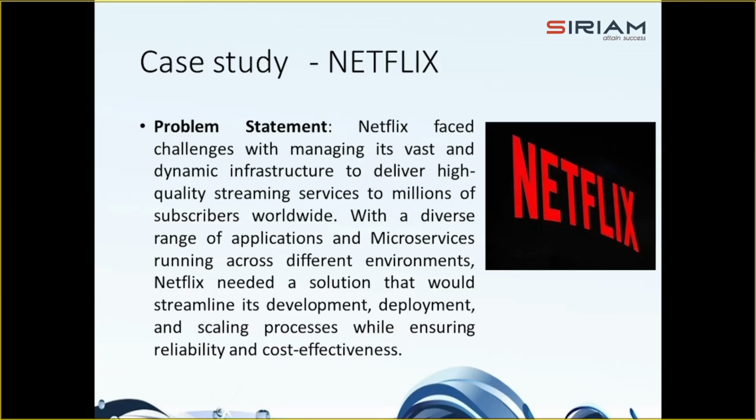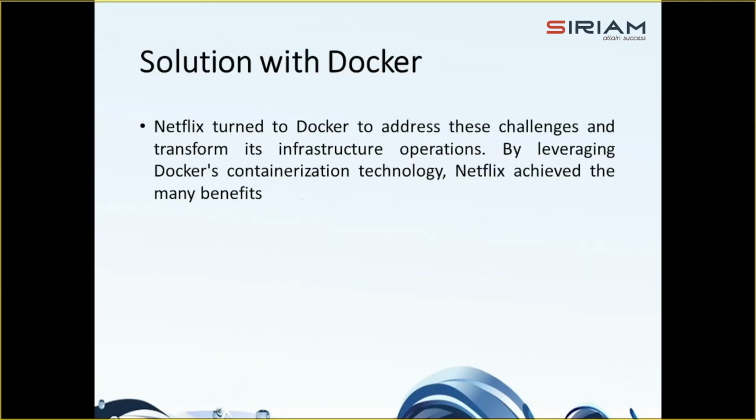And next was cost effectiveness. So managing a vast infrastructure incurs high cost, both in terms of hardware resources and operational expenses. So Netflix needed to find ways to optimize cost without compromising the quality of its services or sacrificing reliability.